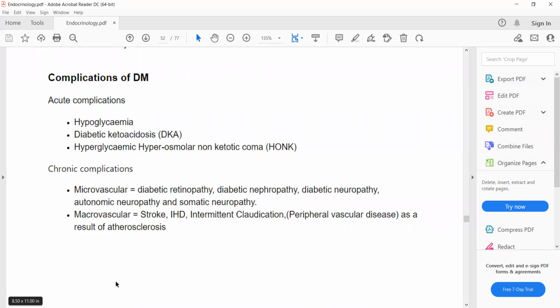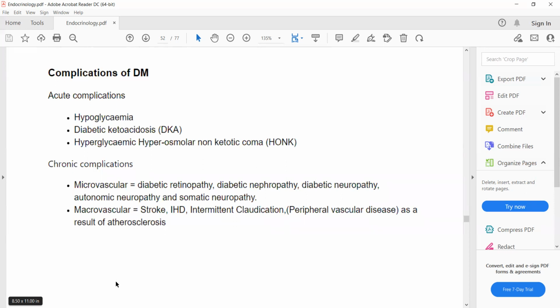Now, some complications of diabetes mellitus. There are two types of complications of diabetes mellitus. One is acute complications and the second one is chronic complications. What are the important acute complications? Acute complications of diabetes mellitus include hypoglycemia, diabetic ketoacidosis, and hyperosmolar hyperglycemic coma or HONK. So acute complications include hypoglycemia, DKA, and HONK.